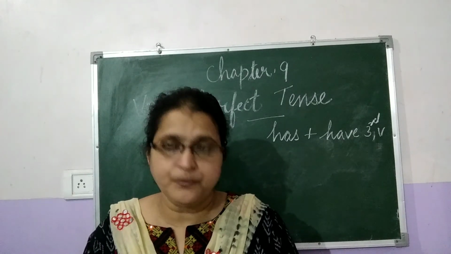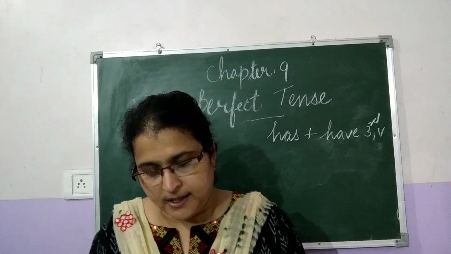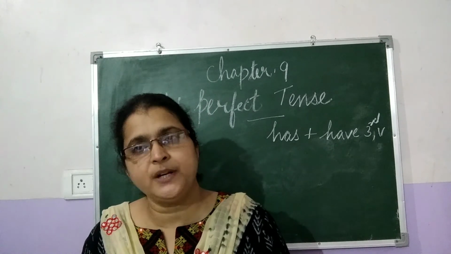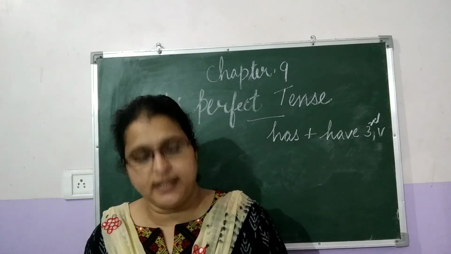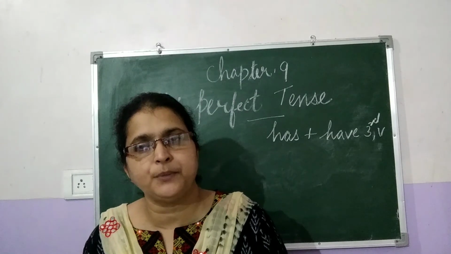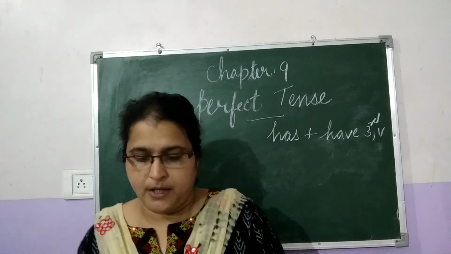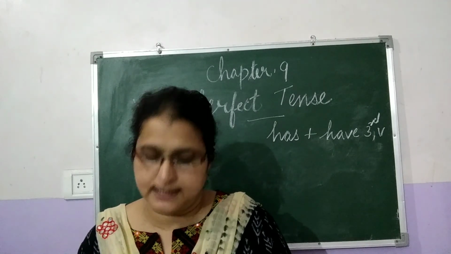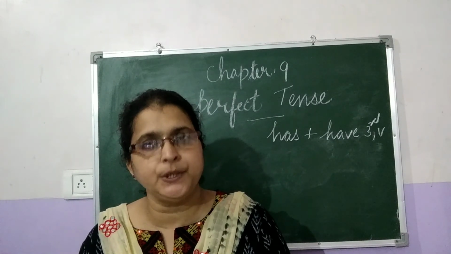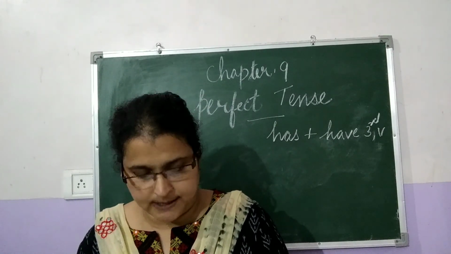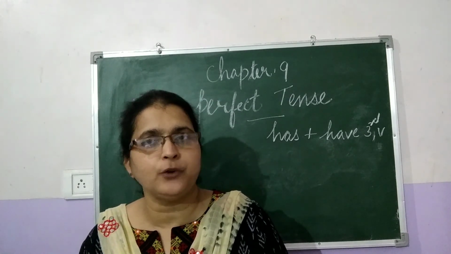So these are the things we have learned in today's class. What are the things we learned today? We have learned the definition of the present perfect tense. The structure is has or have plus the third form of the verb. We have learned the affirmative, negative, interrogative and WH question structures. The second thing we have learned is the present perfect continuous tense. We use the structure has or have plus been plus the ing form of the verb.